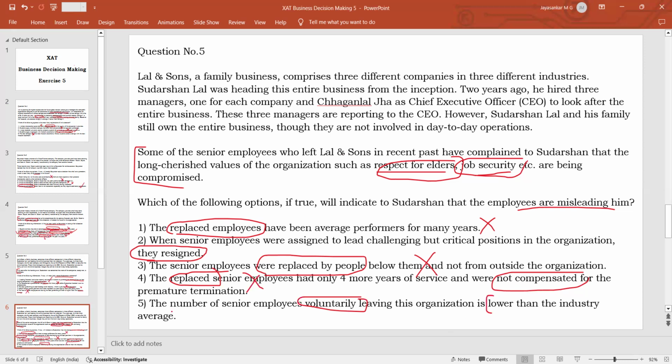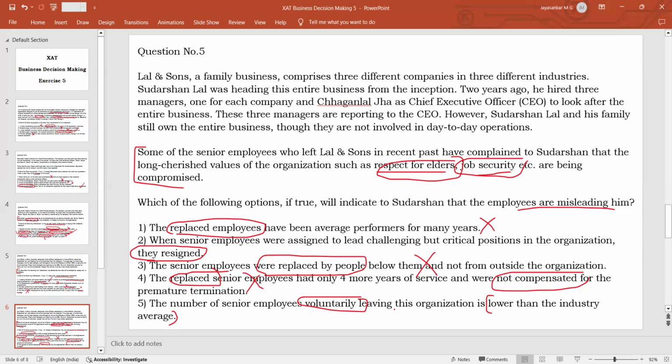So it is still lower than the industry average, which means this is not going to prove anything. It is not going to prove that the new management is doing anything wrong or anything right, because even under the old management this might have happened. So this will not prove anything regarding the new management's attitude. Whether it is a good attitude or a bad attitude, we cannot say.